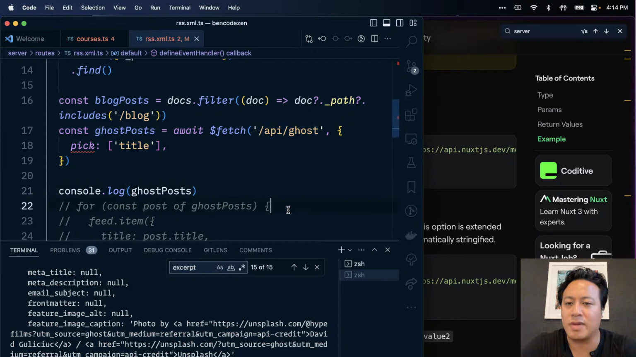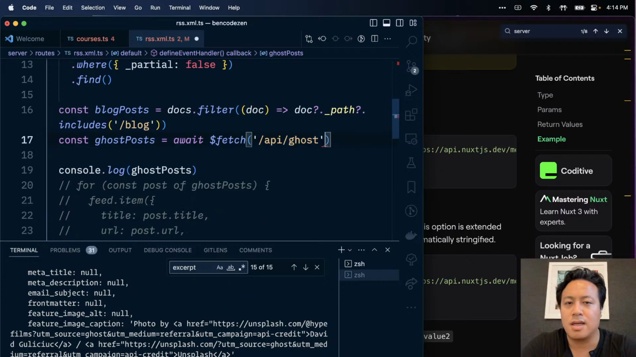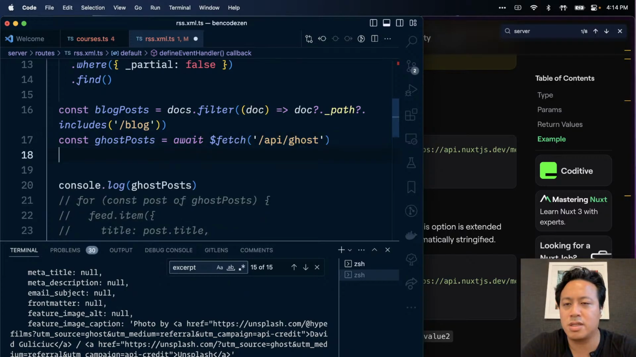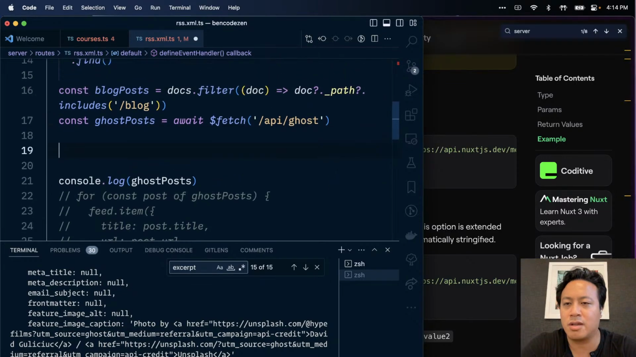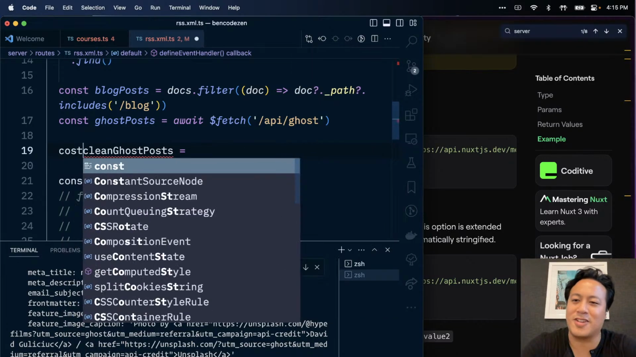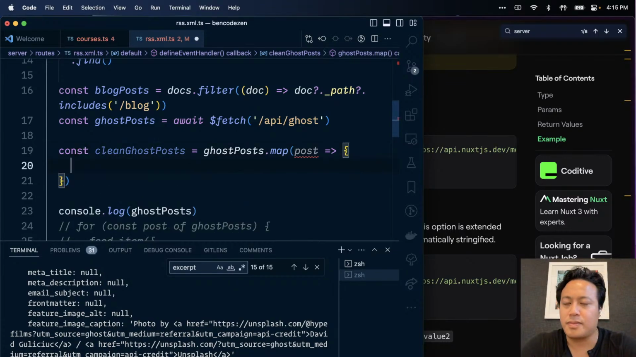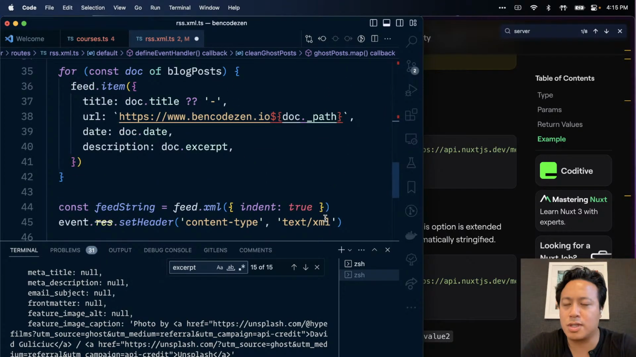So again, I will definitely be playing around with that on the front end side of it. But for now, it looks like we're stuck with having to manually massage it. Which is totally fine, because what we're ultimately gonna do is say, let's call it clean ghost posts. I don't love that, but it's fine. We can take ghost posts dot map, and for every post in here, we'll return an object that's more similar to what we have here.